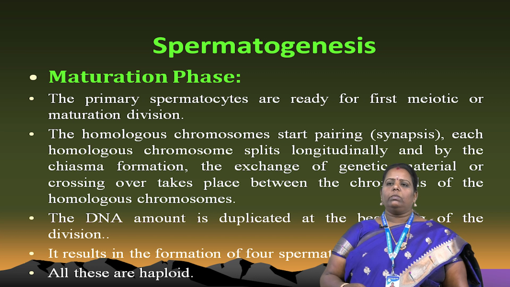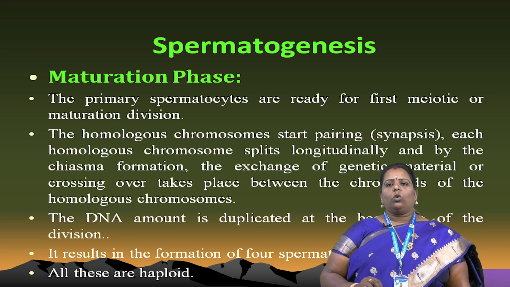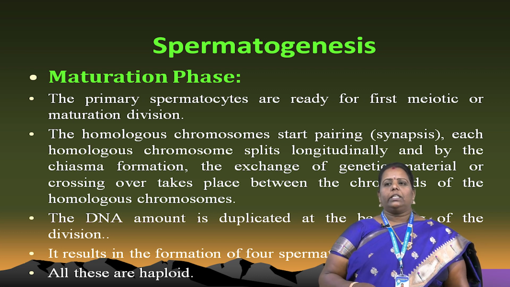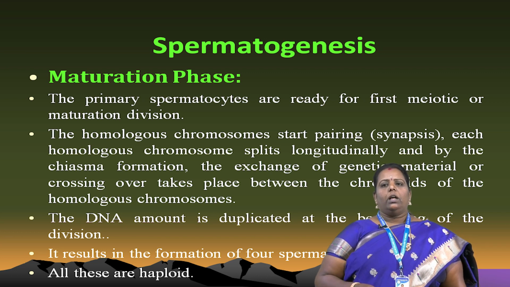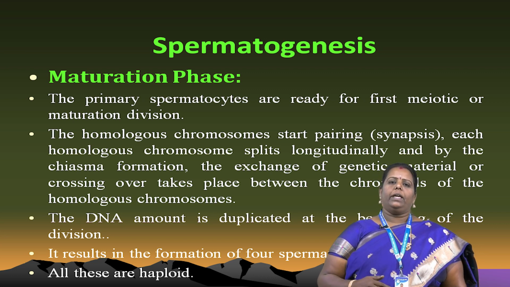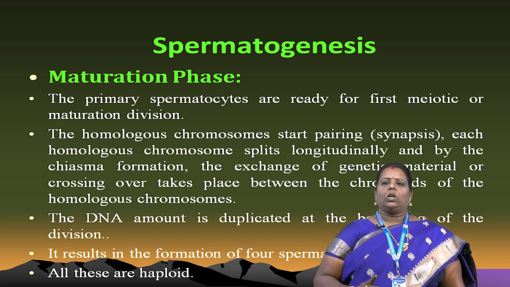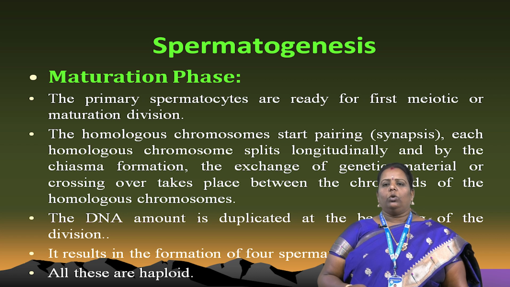The homologous chromosomes start pairing, that is called synapsis. It is a crossing over. Each homologous chromosome splits longitudinally with chiasma formation. During formation of chiasma, they exchange genetic material. That genetic material exchange is otherwise called crossing over. What is meant by crossing over? During crossing over, the chromatids of the homologous chromosomes are exchanged. Normally A and B, A changes to B, and B also interchanges genetic material with A, that is called crossing over. Another thing is that the DNA amount is duplicated at the beginning of the division.